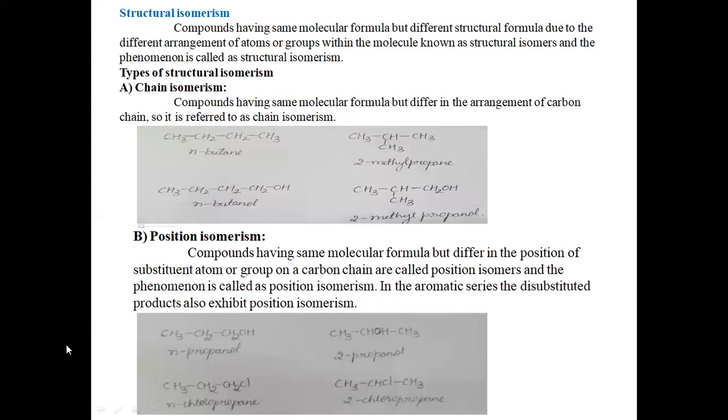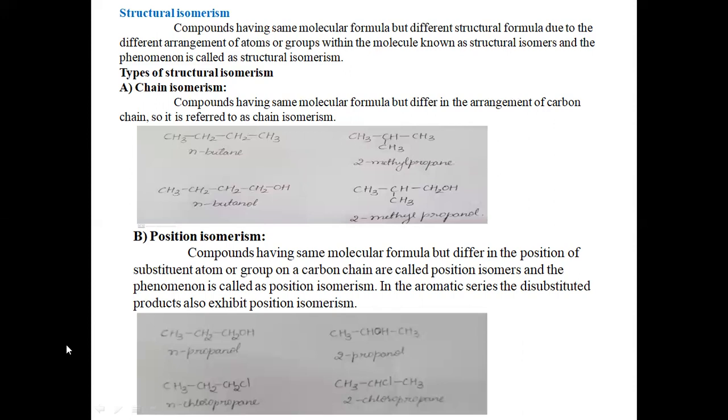Both compounds have the same molecular formula, but there is a difference in the position of the substituent atom or group on the carbon chain.